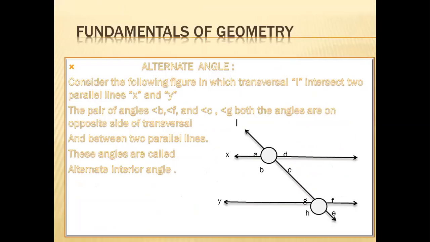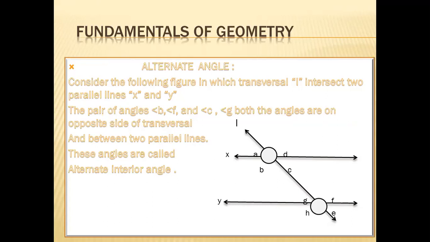The next angles are alternate interior angles. Again, we have two parallel lines and a transversal intersecting them. Now the lines are X and Y and the transversal is L. You see on the diagram A, B, C, D, G, H, E, F. These are the angles of these two parallel lines.